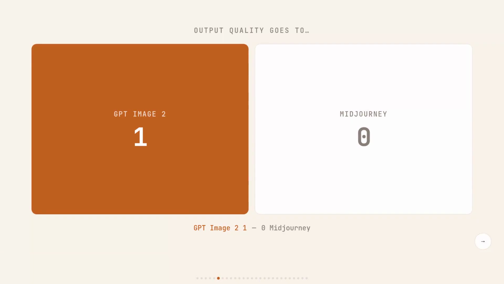There is a gap that actually matters. That puts GPT Image 2 up 1-0, and the text rendering result alone was bigger than I expected.